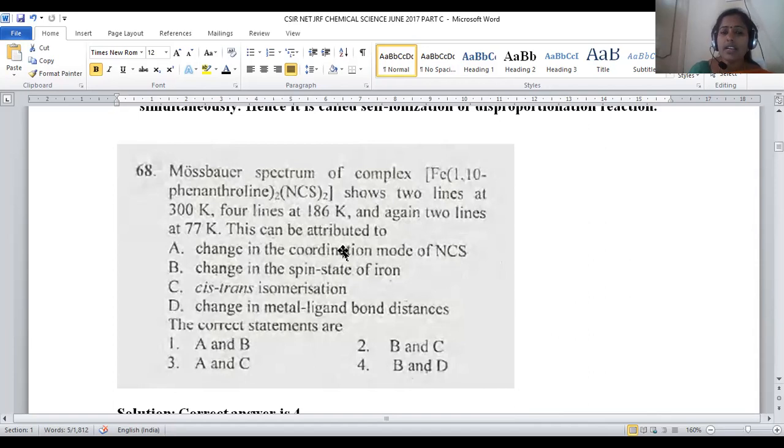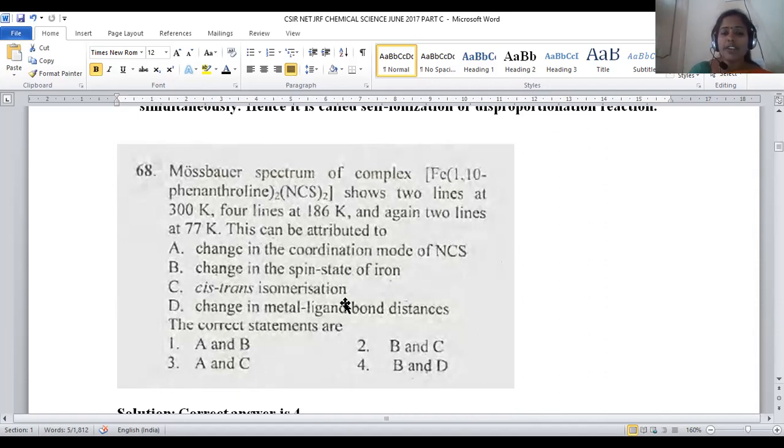This is a kind of analytical method where we are depicting the Mossbauer spectrum, and certain transitions are possible in accordance with temperature variation. Hence, we can say it is a temperature dependent analysis. At 300 Kelvin, how many? 2 lines are possible. At 186 Kelvin, 4 lines are possible. At 77 Kelvin, 2 lines are possible.